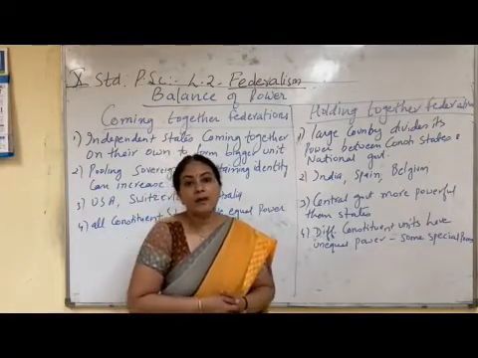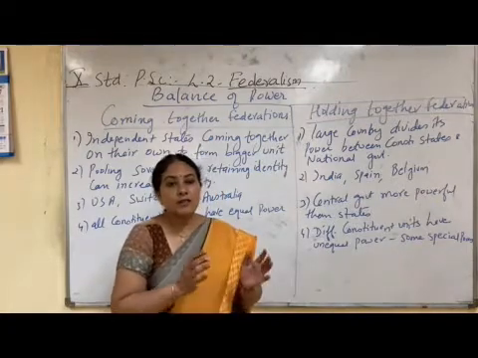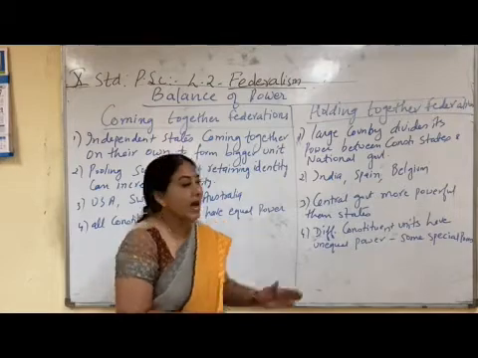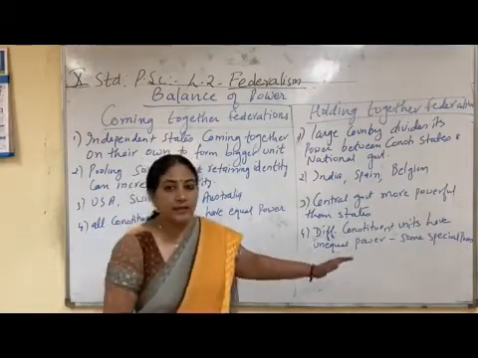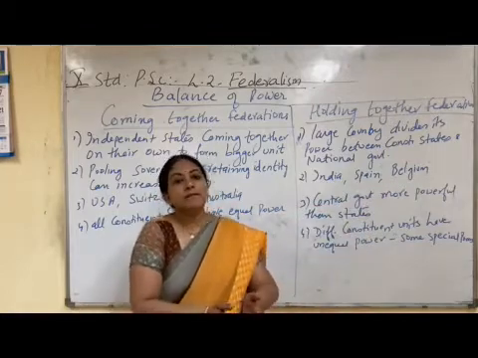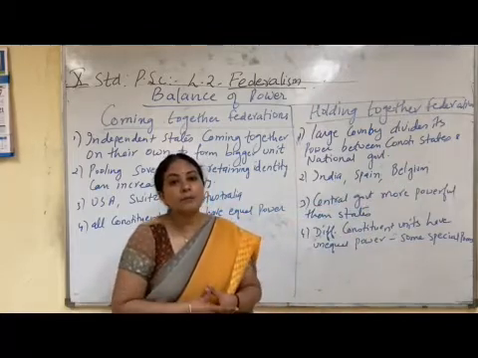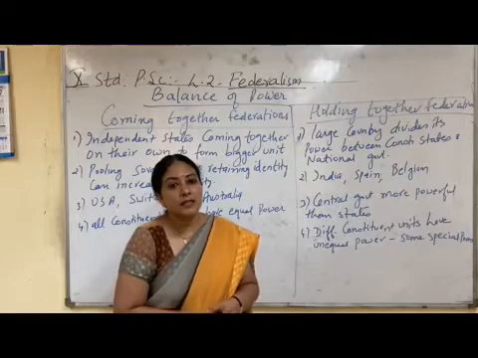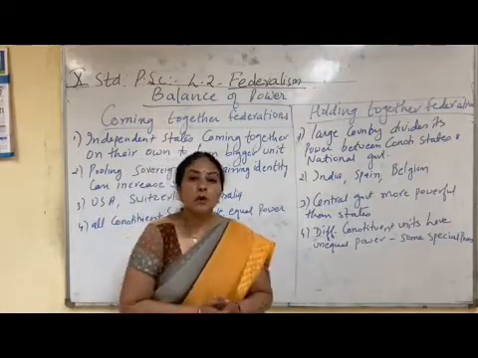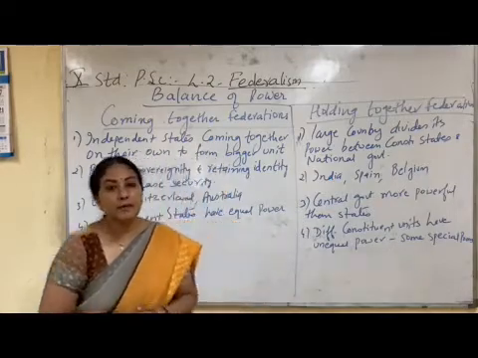Union territories are ruled by lieutenant governors. So all the states or constituent units do not have the same power as in the case of coming together federation. So in holding together federation, they were forcefully asked to come together and mix with each other, while in coming together they came on their own and formed a bigger unit.